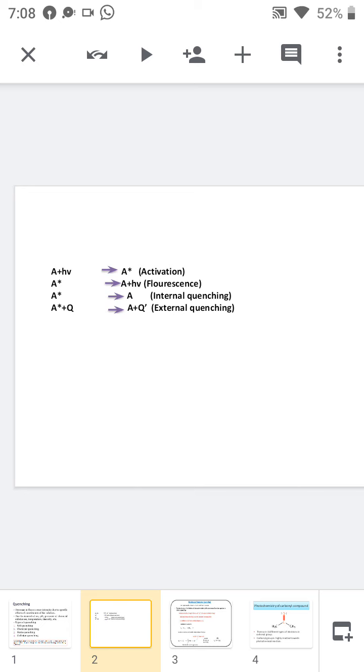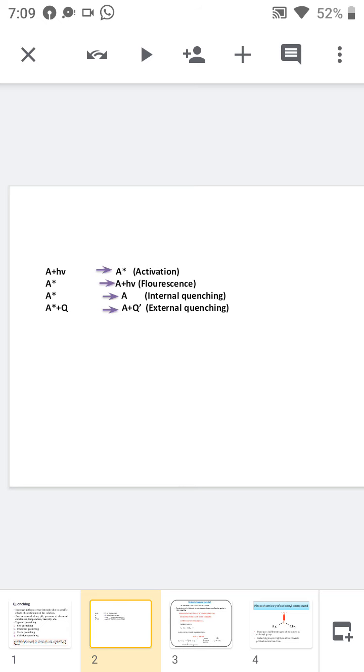Or the activated molecule may react with internal quenching and form the inert molecule like A, or it may react with the external quenching reagent and form inactive A and the quenching material, that means the foreign substance in the excited state. These are the different processes that occur during the quenching reaction.